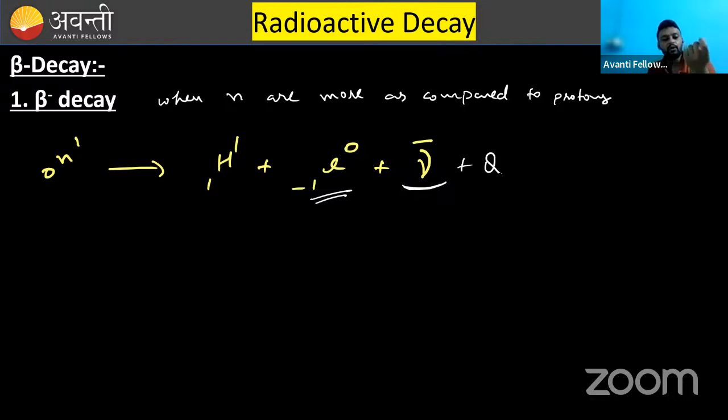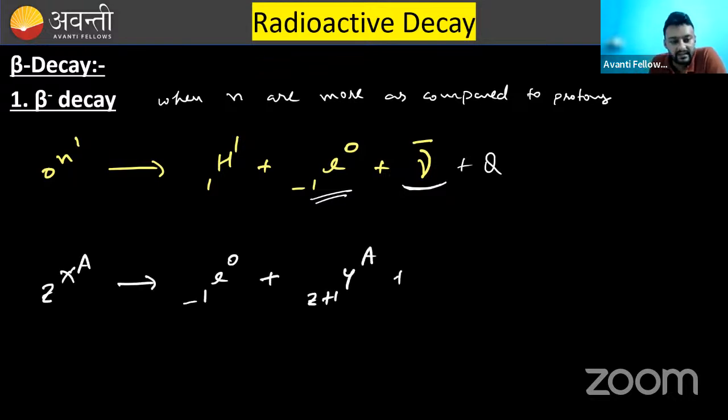This is known as beta decay. So in beta decay, neutron decreases by 1 and proton increases by 1. For example, this is a parent nucleus ZXA.